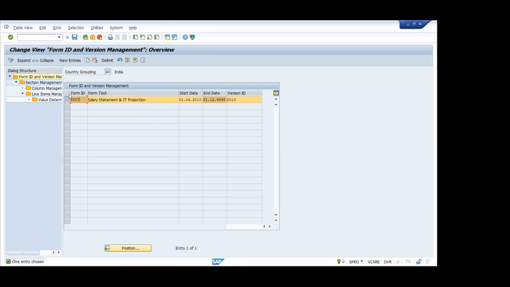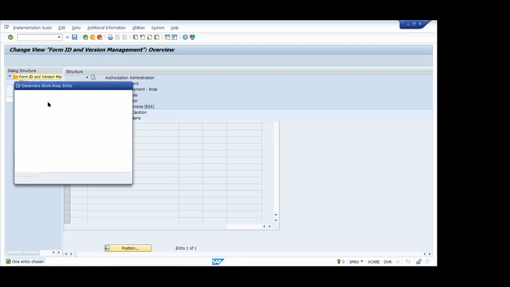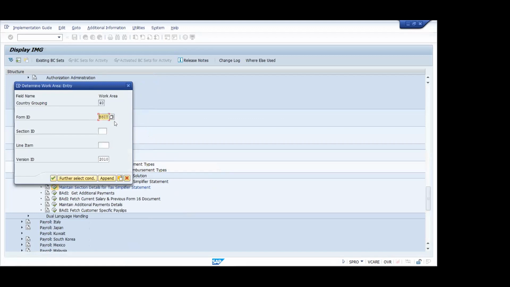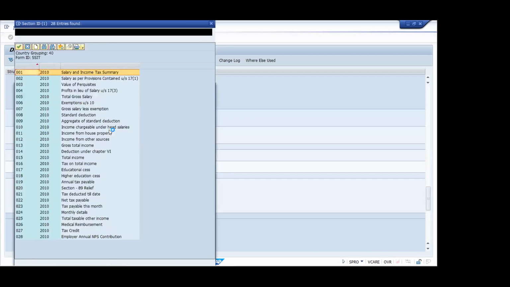By selecting that, on the left-hand side, there is something called value determine. You select that value determination, double click on that. So here you just go to section ID and select something there.